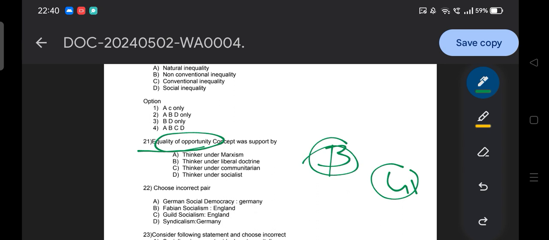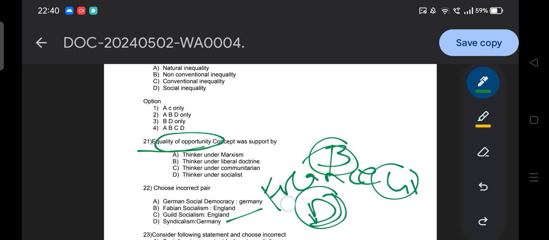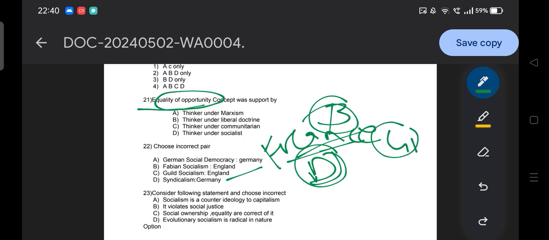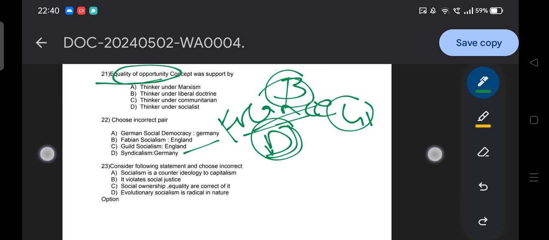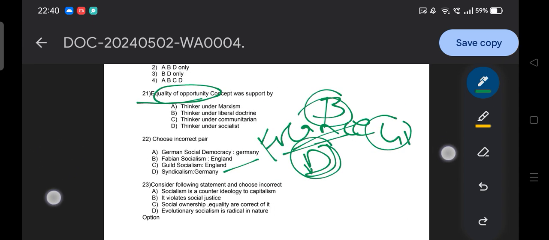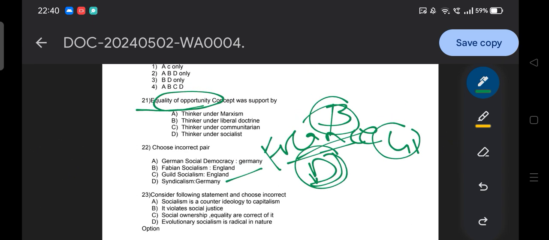And guys, the time is off, so the answer of this question is option D, syndicalism. As we already discussed, syndicalism is not German, it is related to France. Okay, France. So we have already discussed these things. So go and watch your class on socialism. In evolutionary socialism we have discussed those things. That's why I am telling you, please join the class. Attend the class. By solving only the questions, you are not going to be able to crack the exam.